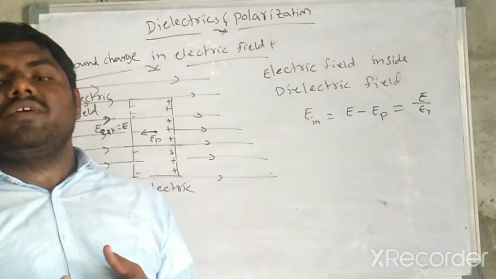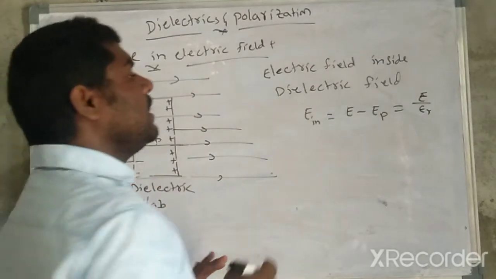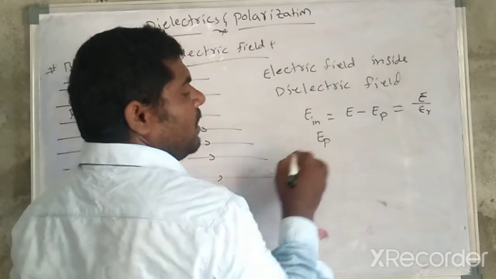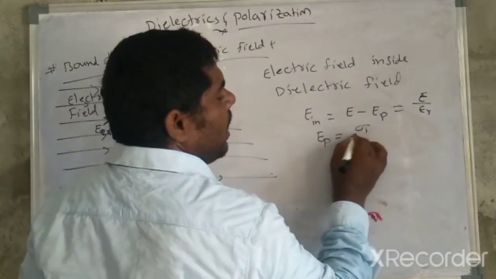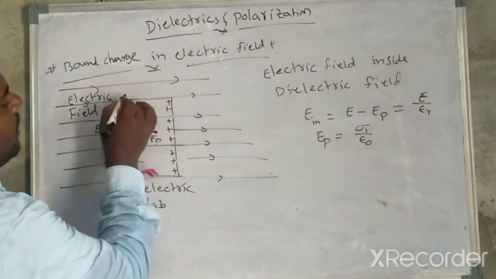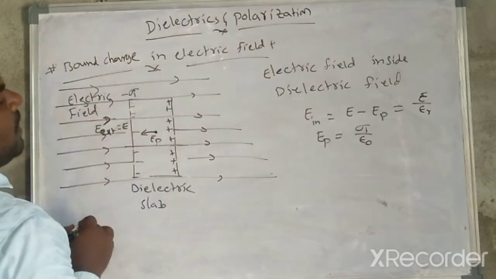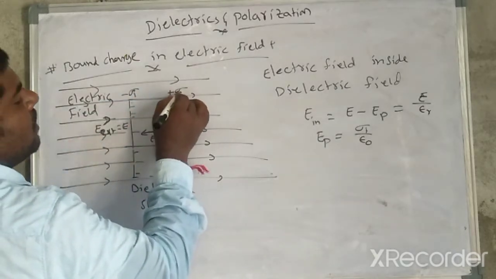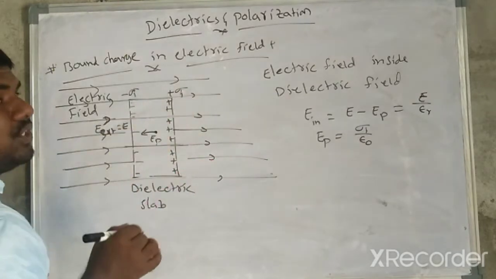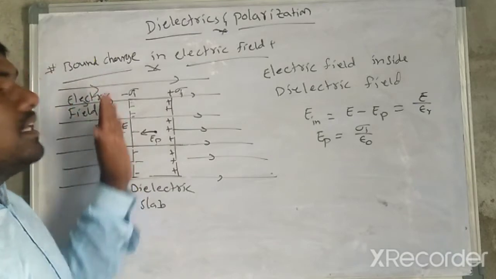That value is always more than one. Similarly, for the dipole, the electric field is equal to sigma I divided by epsilon naught. Here on the left side are the minus charges, so here it is minus sigma I, the surface charge density. Here it is plus sigma I. I means induced charge accumulated on the surface of the slab.